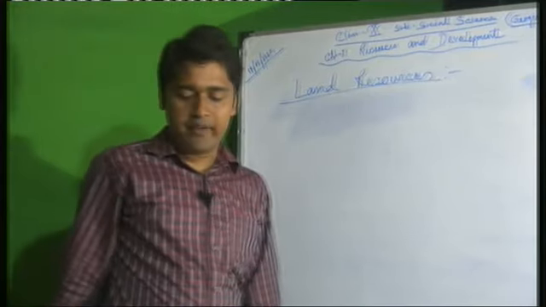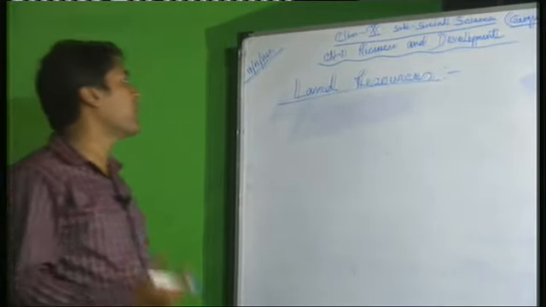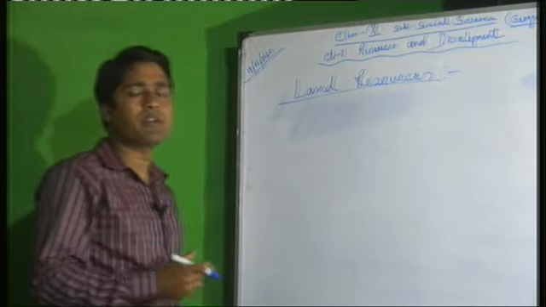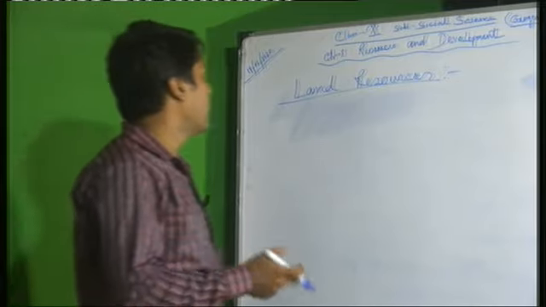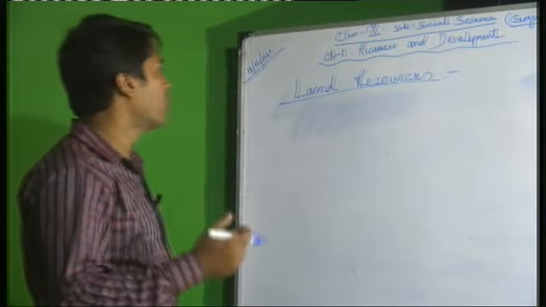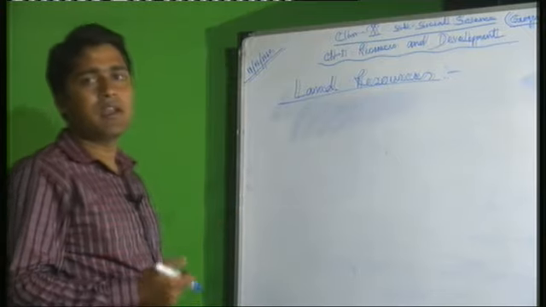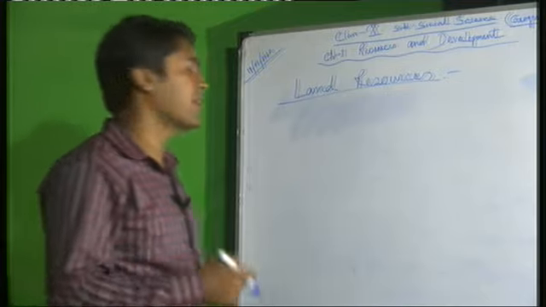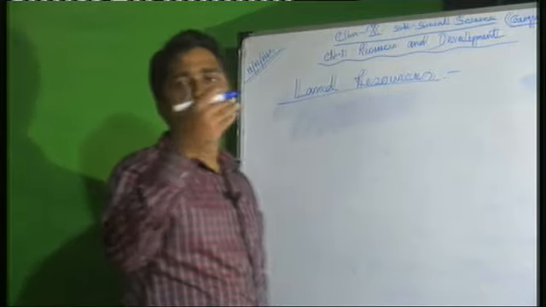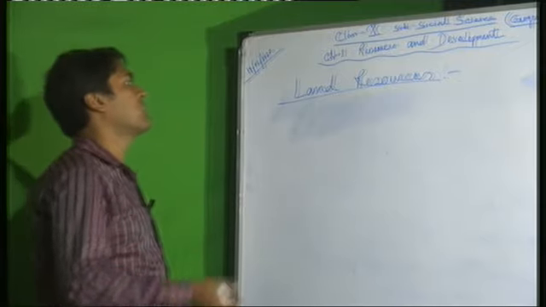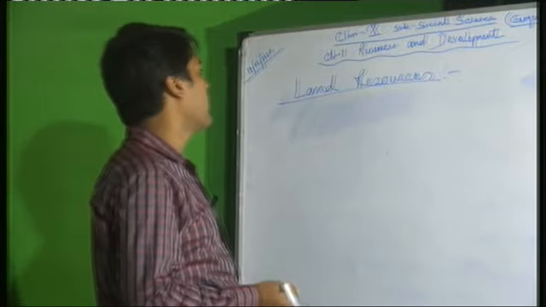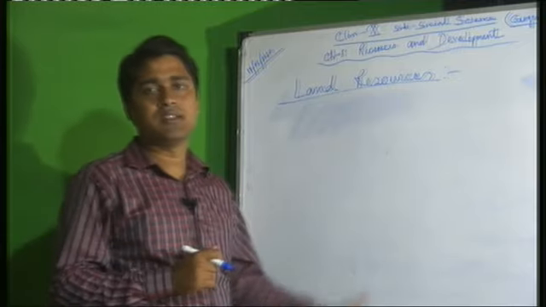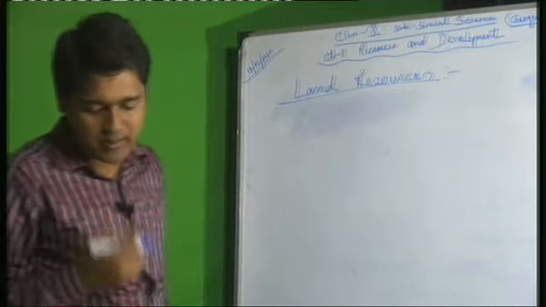We live on land, we perform our economic activity on land. That's why land is most important resources in our life. We can do different type of economic activity like primary activity, agriculture, fishing, mining, secondary activity like industry, and also tertiary activity like transport and communication. All these happen with the help of land resources. That's why land resources is very important.